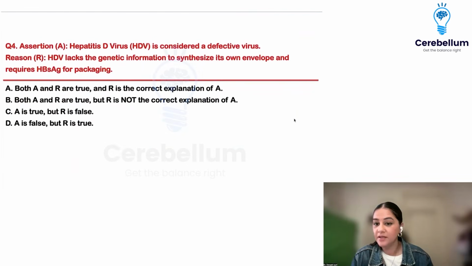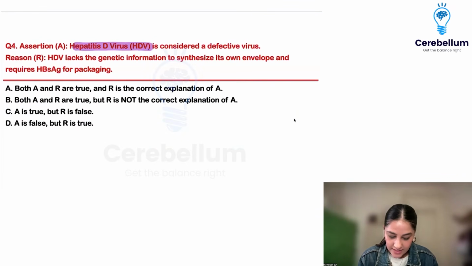Moving on to question number 4. Then we have assertion reasoning kind. So hepatitis D virus is considered as a defective virus. Is that a true statement? It is a true statement.